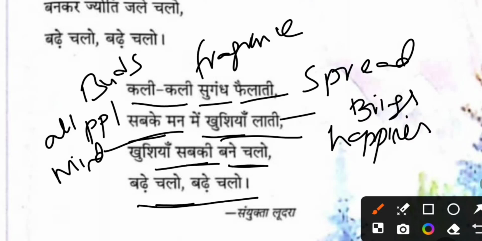So it is beautifully written by Sayukta Ludra. In this last stanza the poet wants to convey, like the buds spread fragrance and bring happiness to everyone's heart, they give joy selflessly. It doesn't take anything, it only gives that fragrance to others, right? When we inhale that fragrance, we feel joy. In the same way, the poet is telling children to be like flowers: spread joy selflessly, spread peace, spread positivity, and keep moving forward without stopping.